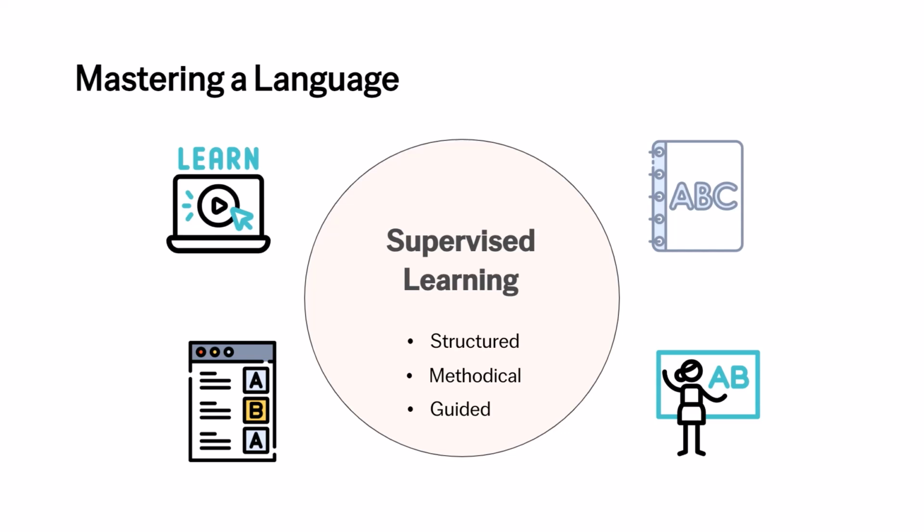It mirrors supervised learning, where machines are trained using labeled data. Just as your teacher provides the correct answers to your assignments, a supervised learning algorithm is fed inputs, say images of cats, and their corresponding outputs, the label cat, during training. This approach is great for tasks like recognizing objects in images or predicting house prices.